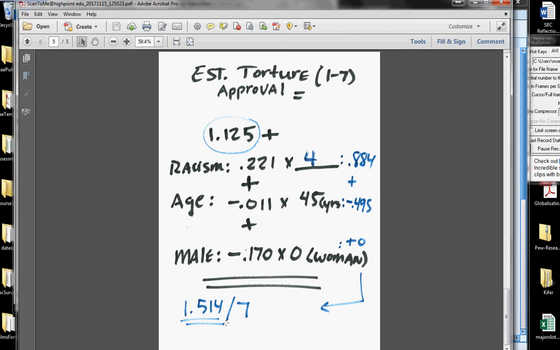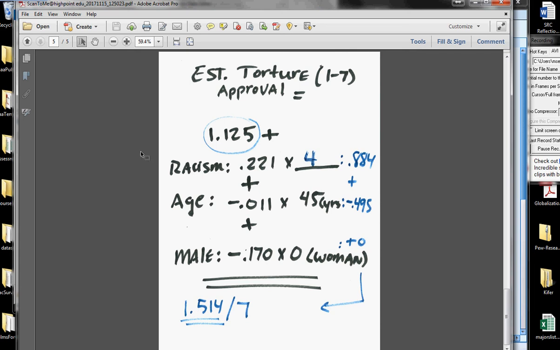So, summarizing here, if we were to take the typical female, because it's 0, the typical female who's 45 years old, who has the lowest level of racism, their level of support for torture on average and controlling for those other variables would be 1.514 on a 7-point scale.